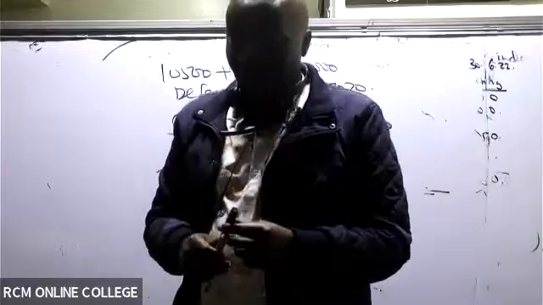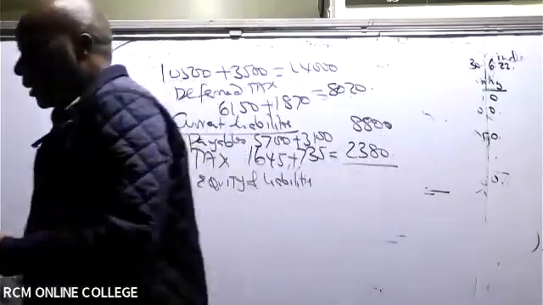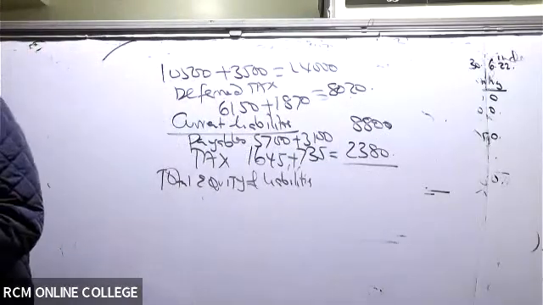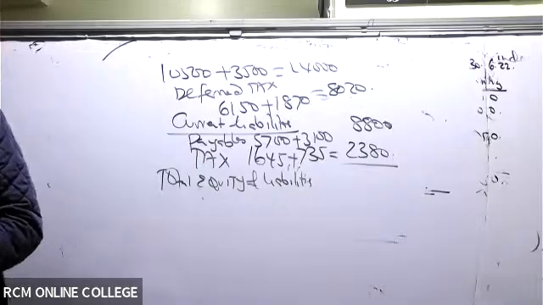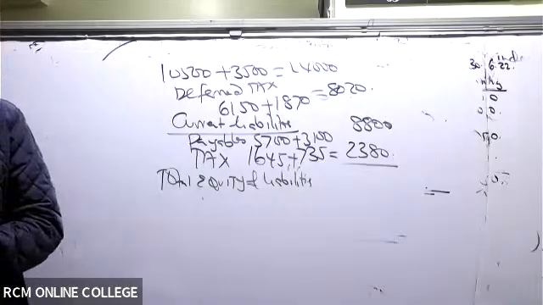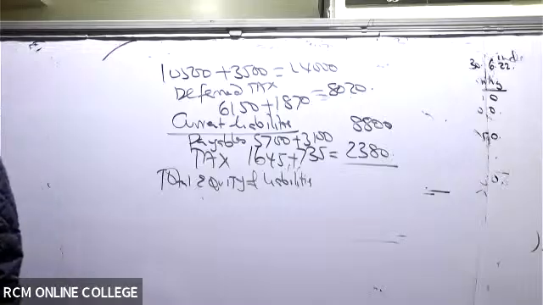I can see Sharon saying it is balancing. It is balancing at 82,370. Yeah, balanced. Great.